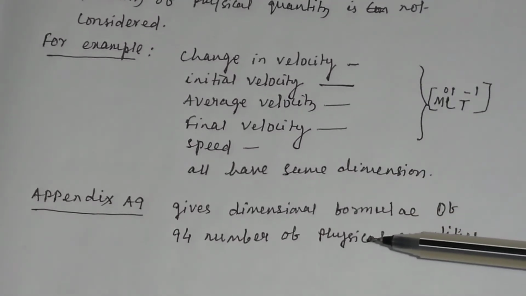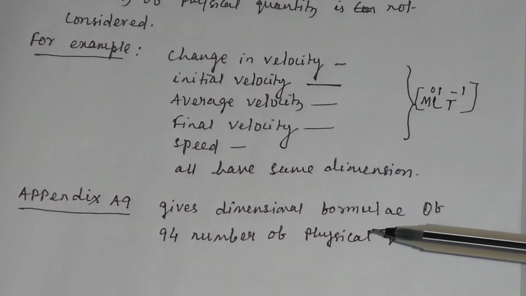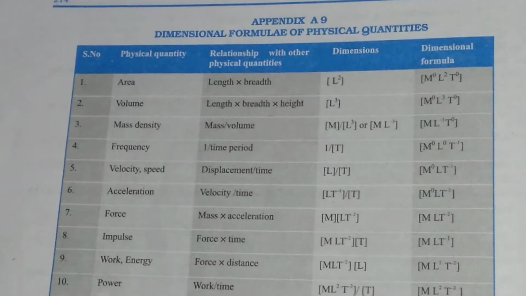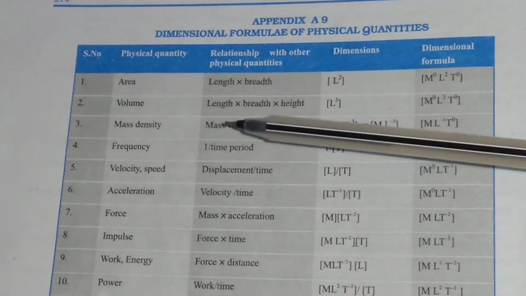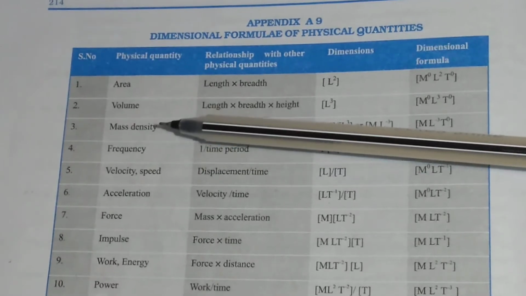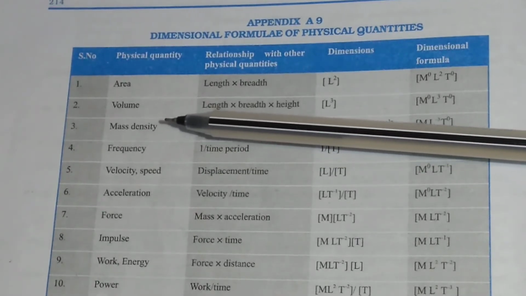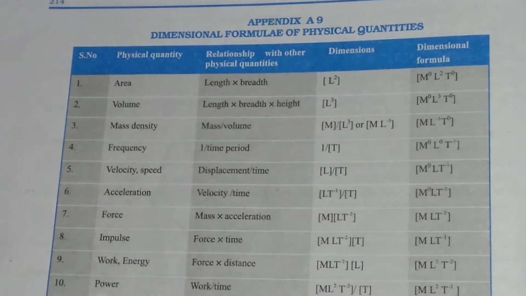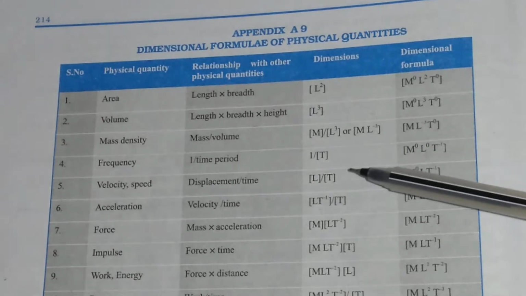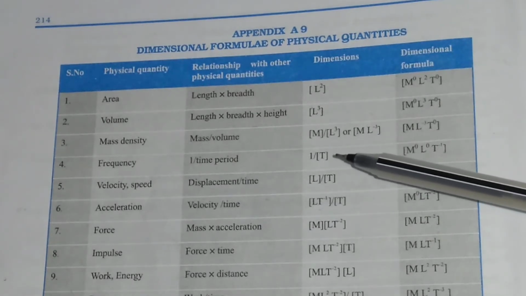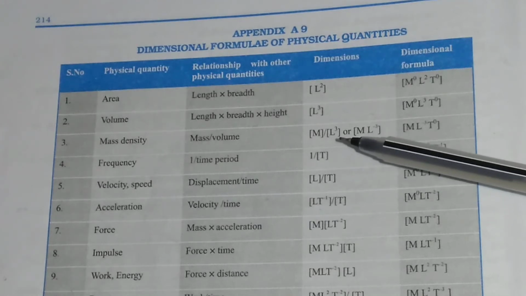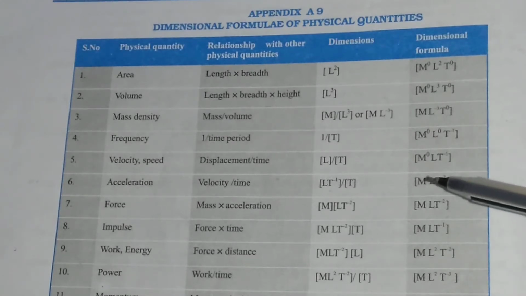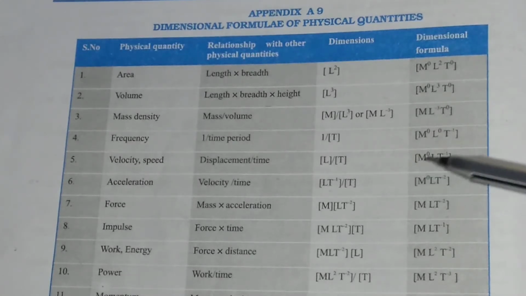Now we will see in appendix A9 the dimensional formulas of 94 physical quantities, and you have to practice the dimensions of these physical quantities at home. If you find any problem in finding the dimension of a physical quantity, then write to me in the comment section of the video. Then I will give the answer, or I will try to solve your doubts.